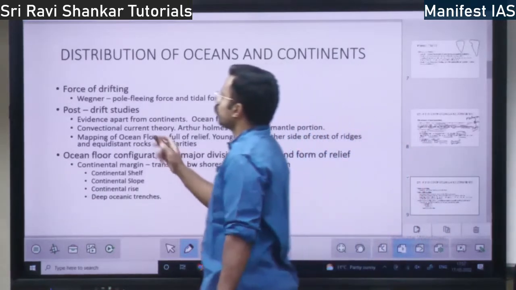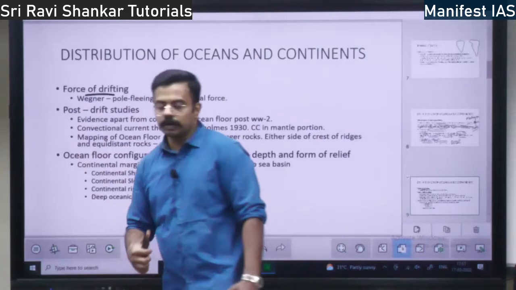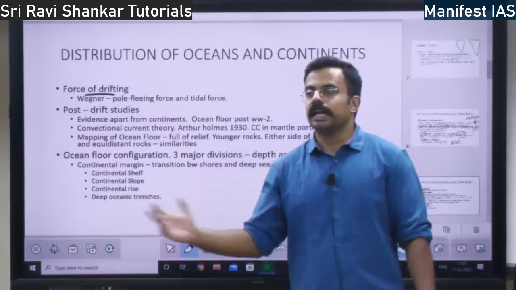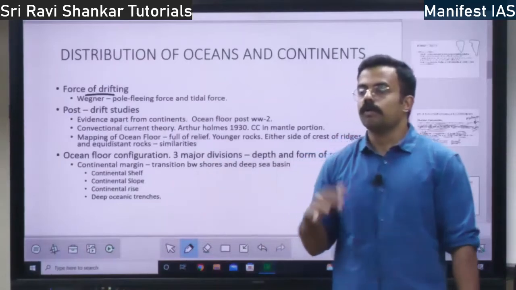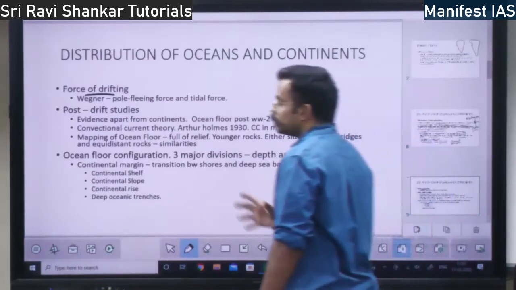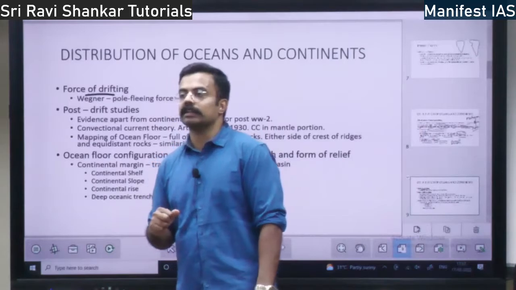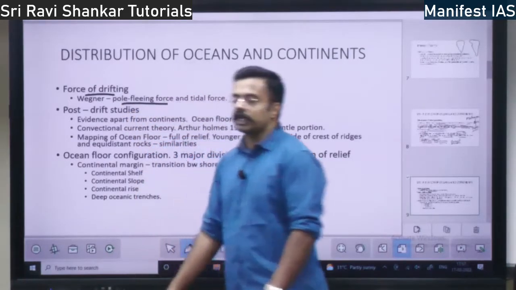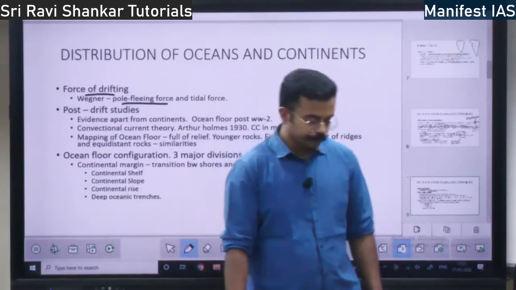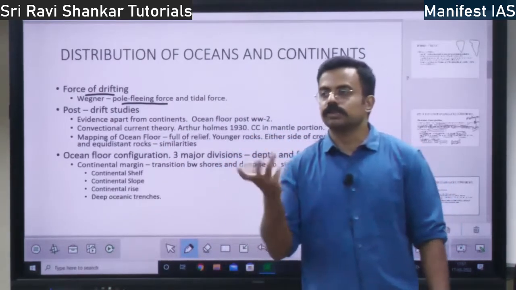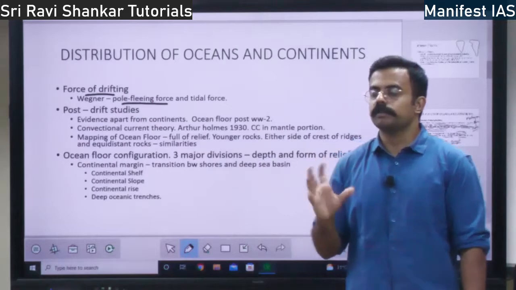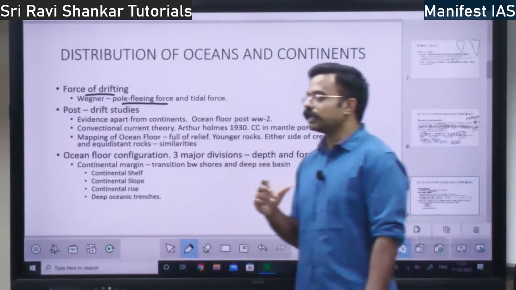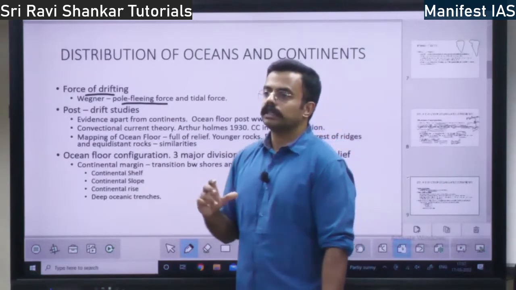Then you have the force of drifting. Alfred Wegener says these continents are drifting around. They are moving around. Because of what force are they drifting? He says there is a pole fleeing force. What is pole fleeing force? See, the earth is rotating, right? Because of the rotation of the earth, there will be some force. You can take this force as centrifugal force, right?